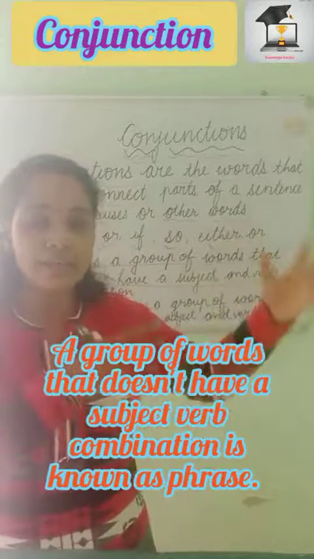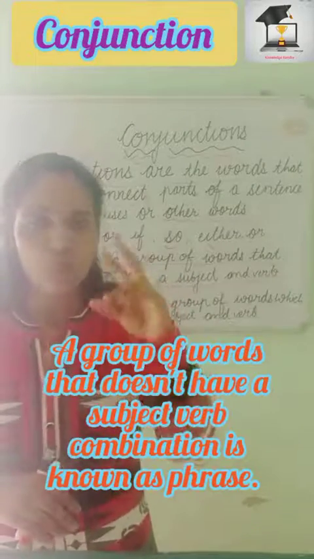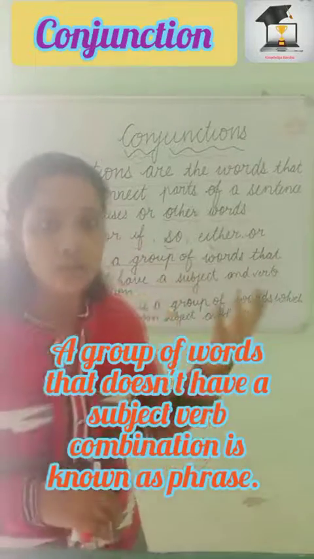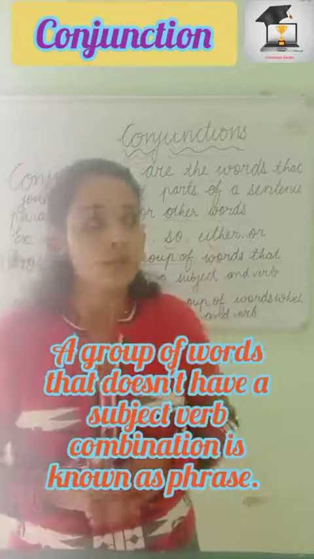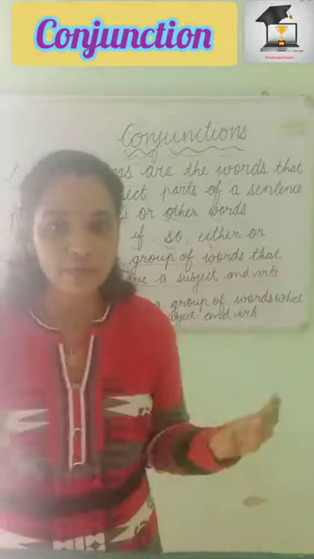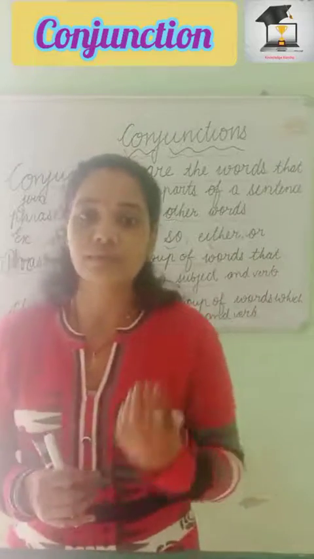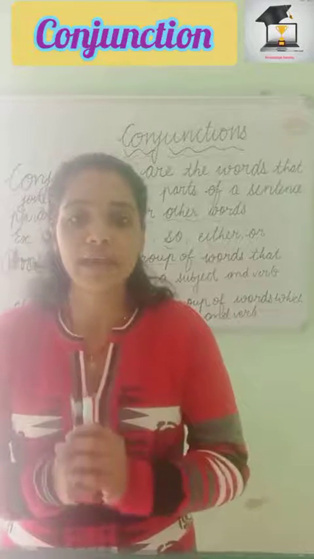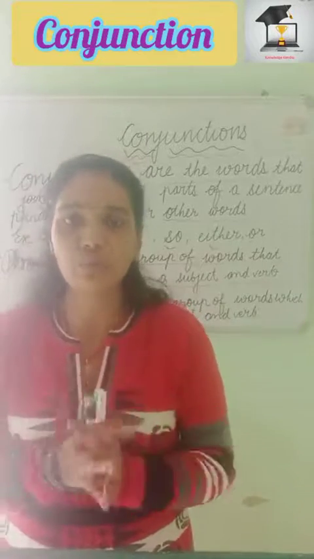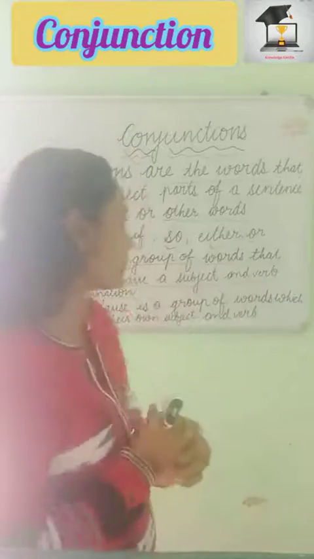Simply very, that is an adverb, and beautiful, that is an adjective. Group of words means two words are there. So that is a phrase. If you say so fast, again that is a phrase. So a phrase is a group of words which doesn't have a subject-verb combination. It is a part of a sentence.